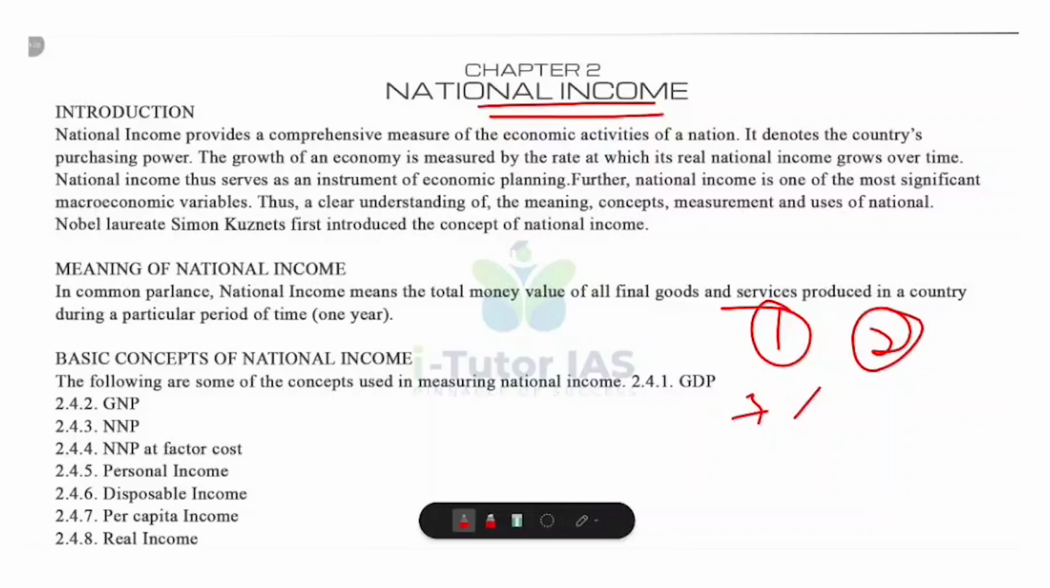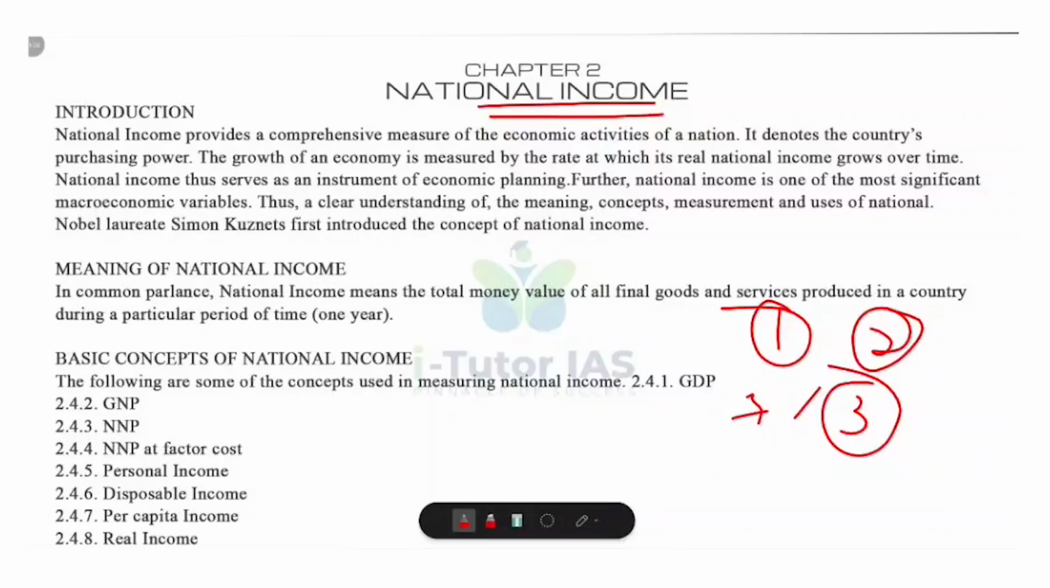Okay, and also national income is an important macroeconomic indicator. What does that mean? National income is a key measure of the economy's health. Economists and policymakers study it to understand employment, production, consumption and saving patterns. So hope it is clear for you.